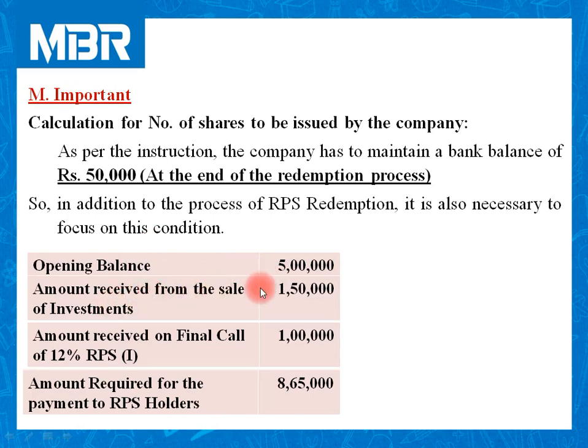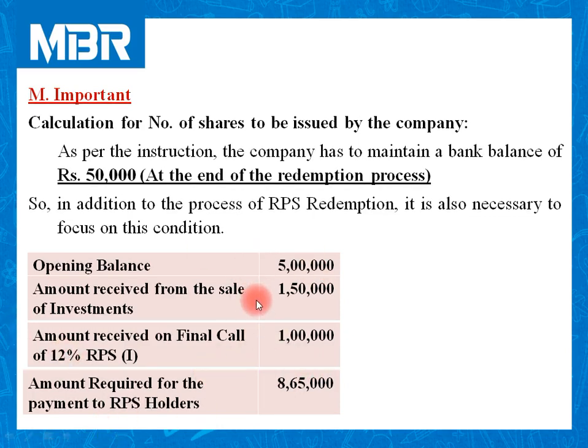Amount received by the company by selling the investment: 1,50,000. The company has received rupees 1 lakh on 12% RPS to convert that RPS from partly paid to fully paid up. And we need rupees 8,65,000 in order to pay amount to both categories of RPS holders.